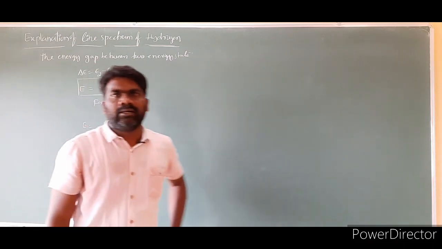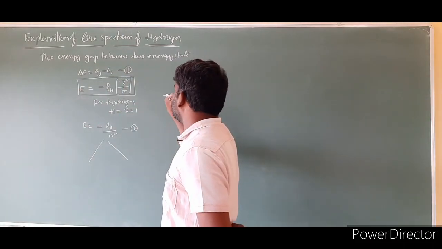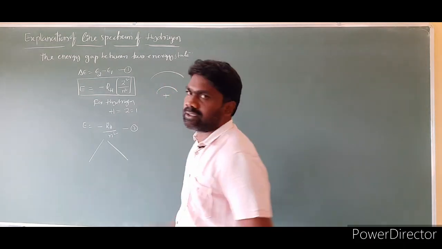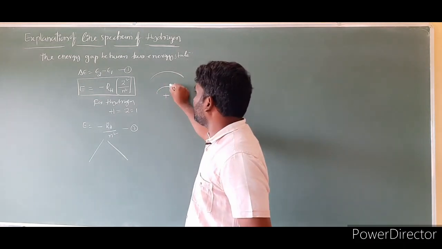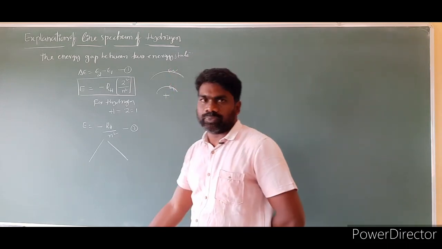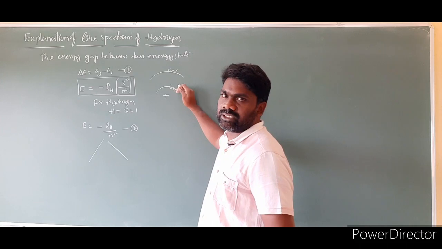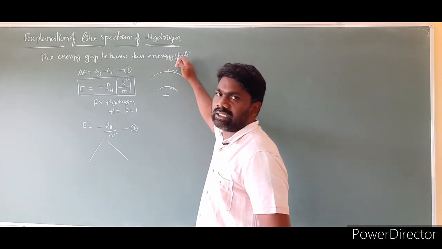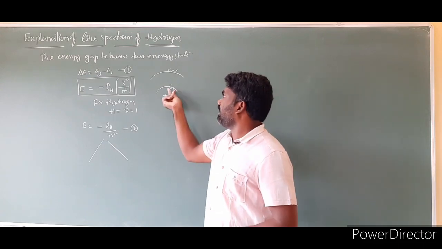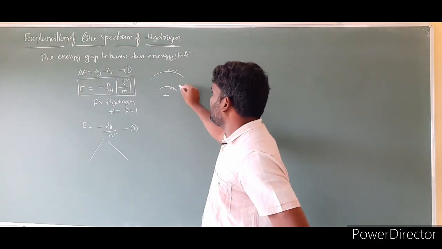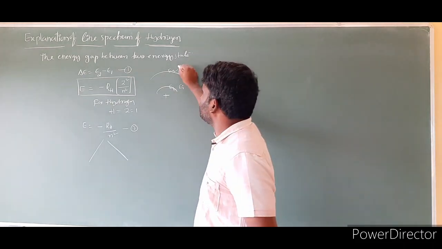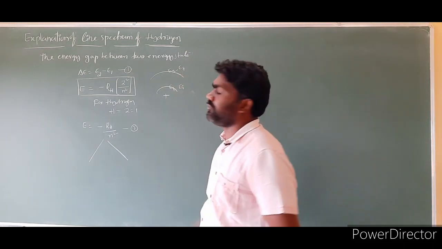Suppose I am taking the first orbit and second orbit around the nucleus. This is the first orbit and this is the second orbit. The energy of the electron in this orbit I am labeling as E1, and the energy in this case I am labeling as E2. So E1 is the initial, that means the first orbit, and E2 is the second orbit. Suppose many orbits are there; in such a case I am labeling the energy of the electron in the initial orbit as EI, and this I am labeling as the energy of the electron in the final orbit.